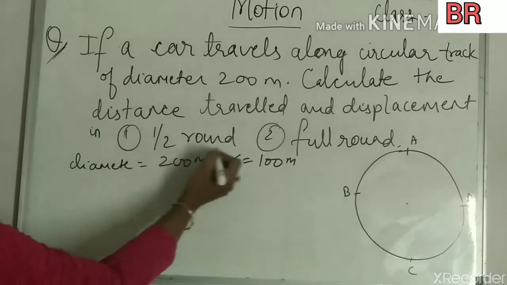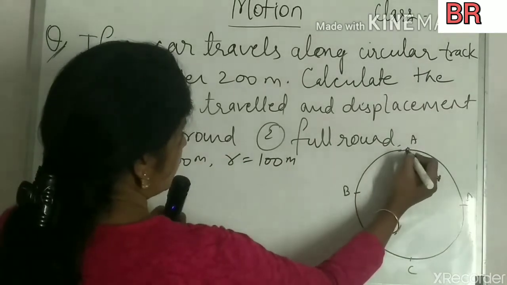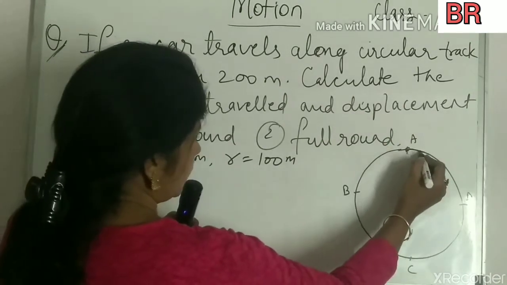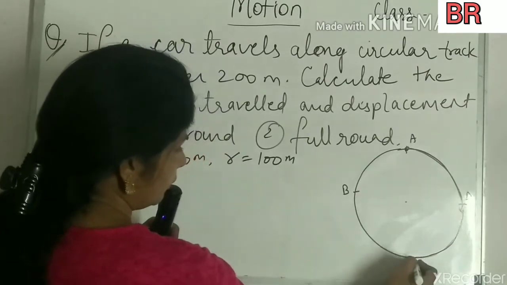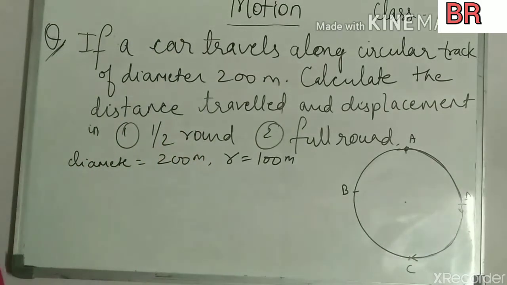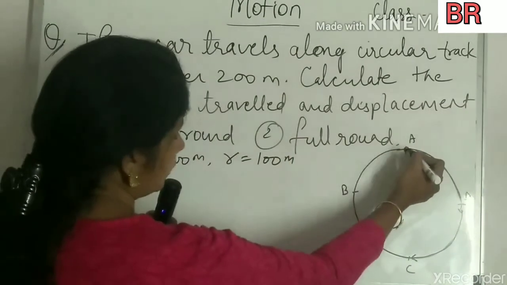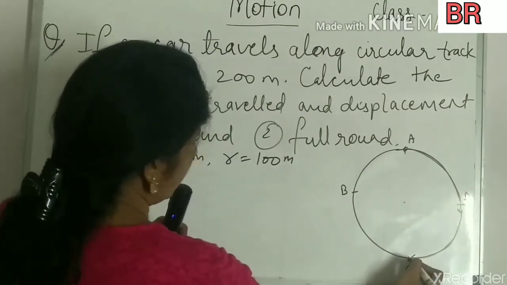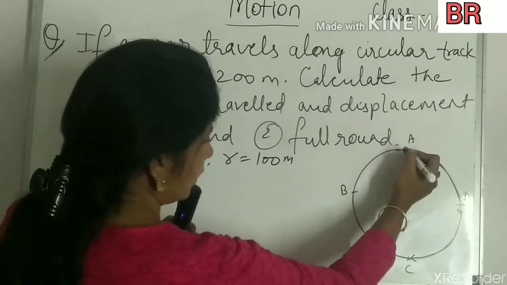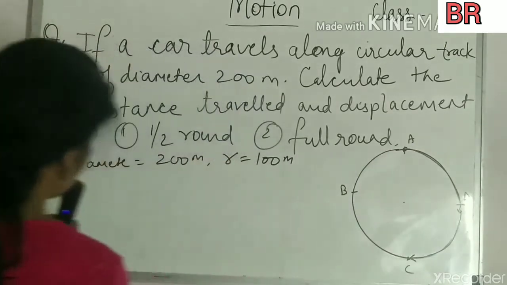Now for the half round, suppose the body starts moving from A, crosses D, and then comes to C. It has completed half of the circular track. So the path traveled from A to C is half round, which is half of the circumference of the circle.